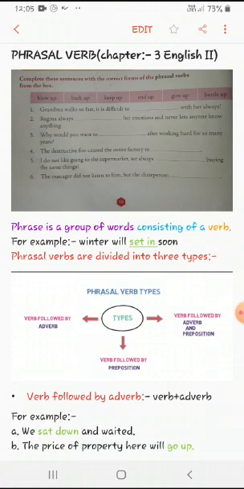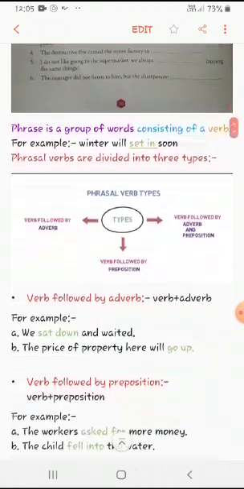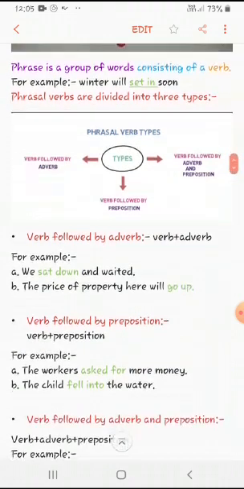Now everyone have a look at this. For the first one, you can see on your left-hand side, verb followed by adverb. For the second one, you can see down, verb followed by preposition. And for the last one, on your right-hand side, verb followed by adverb and preposition. So altogether, there are 3 kinds of phrasal verbs. Now let's look into examples of each kind to make things clear. Let's begin with the first one.